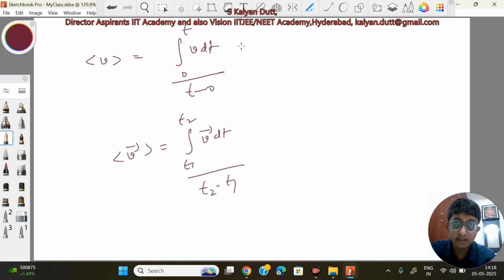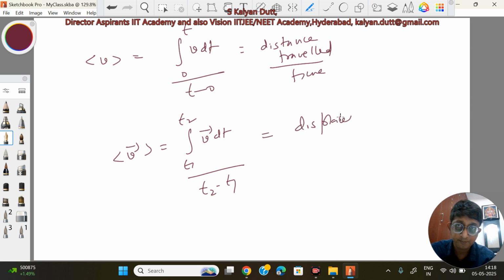Now, of course, speed integrated over time happens to be distance traveled, which we will see in another video. So distance traveled by time gives you average speed. Similarly, velocity integrated over time gives you displacement, and displacement by time gives you average velocity. So I think how to calculate average is very clear now. We will be using this integral method of calculating average if the function is continuous. We don't use initial plus final by 2. It's not always correct also, this initial plus final by 2. We will see that later with different examples.